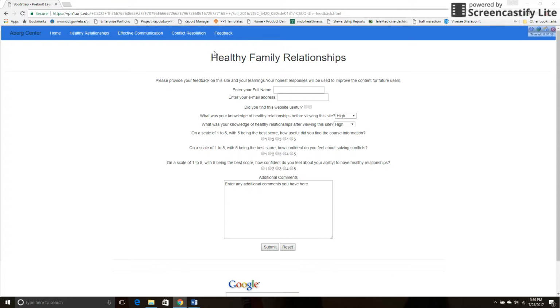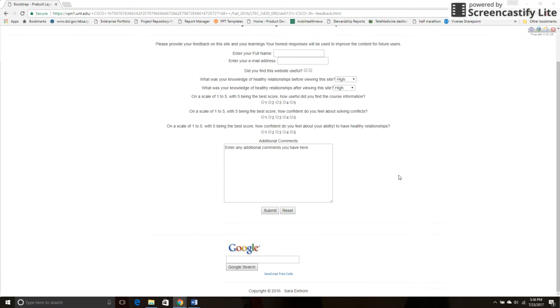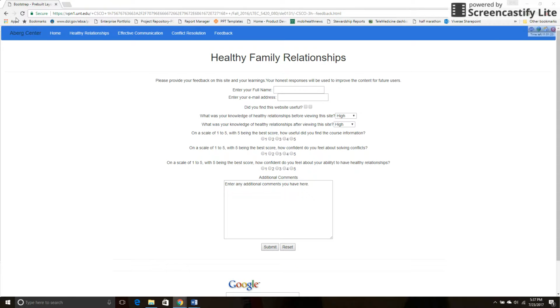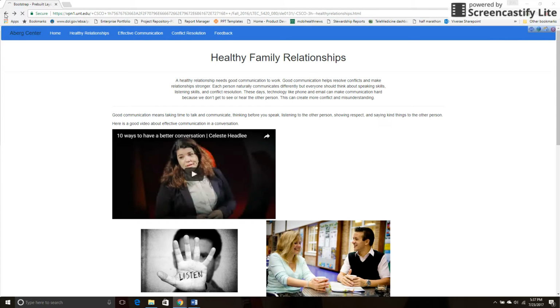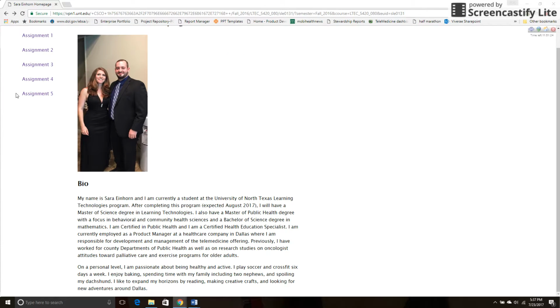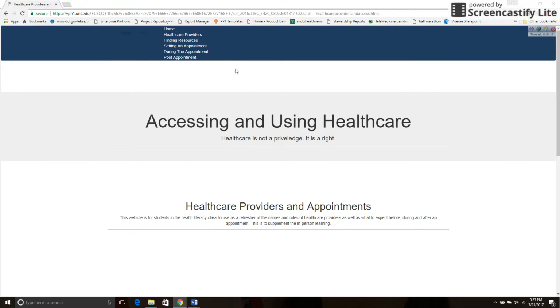I would just say that the feedback page is the only other difference. You can see another form here with some radio buttons, some comments, some drop downs. So that is that one. And then I'll take you to the final website assignment.